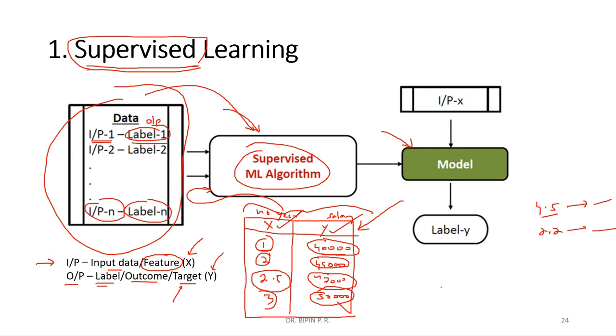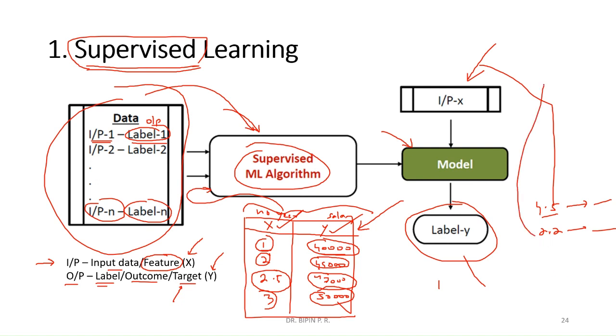And to the new model, whenever a new input comes, it will produce an output. That's all. That means when we give 4.5 year of experience, it will produce the corresponding salary output. Or if you give 2.2 year of experience, it will give the corresponding salary output. So this is the way in which supervised learning functions.